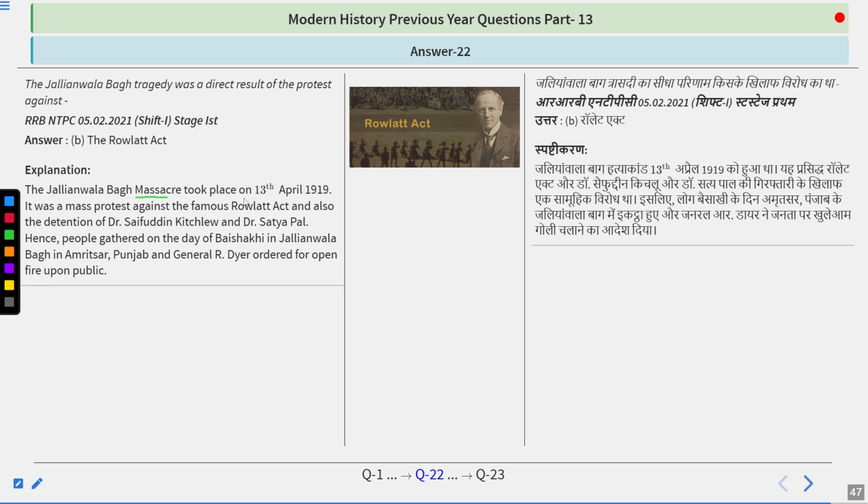So Jallianwala Bagh massacre took place on 13th April 1919. It was a mass protest against the famous Rowlatt Act and also the detention of Dr. Saifuddin Kitchlew and Dr. Satyapal. Hence, people gathered on the day of Baisakhi in Jallianwala Bagh in Amritsar, Punjab, and General Reginald Dyer ordered to open fire upon the public. This act was also known as the Black Act, and it was called so by Mahatma Gandhi. And also, some newspapers called it the No Dalil, No Vakil, No Appeal Act.